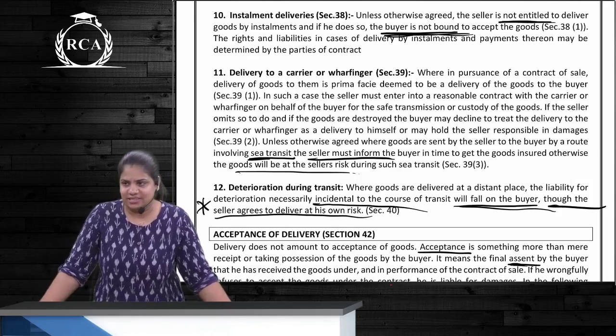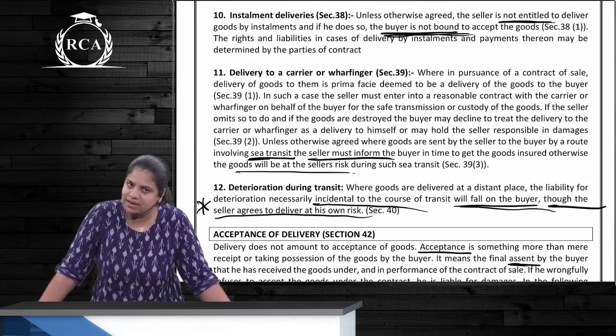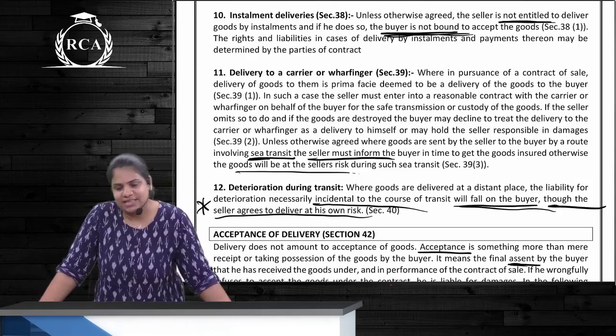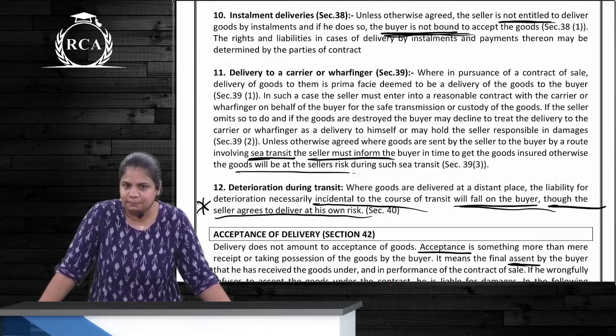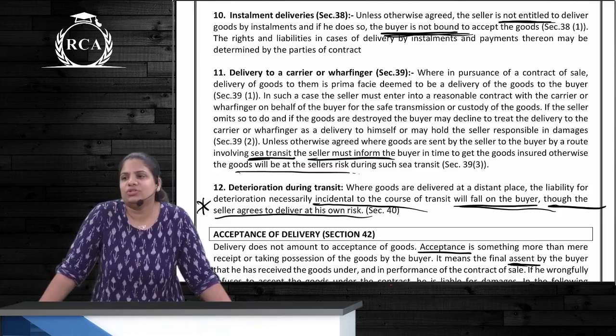Wherever sea transit is involved, two types of contracts are entered. They are FOB or CIF. In case of FOB contract, what is the seller's obligation? To deliver the goods only? To deliver the goods?